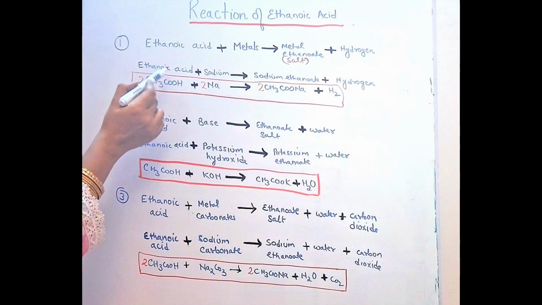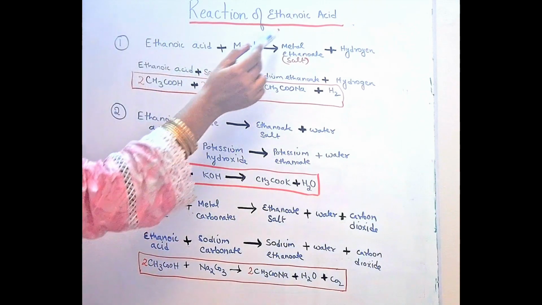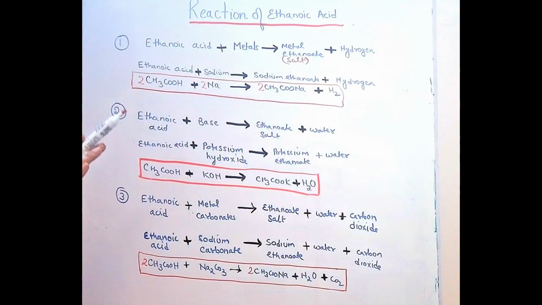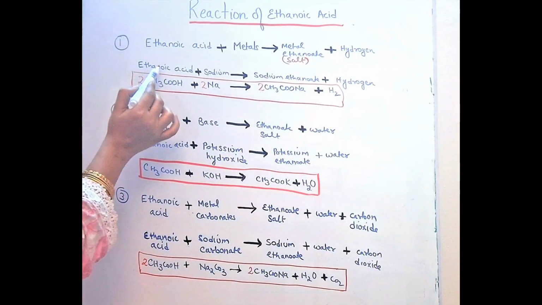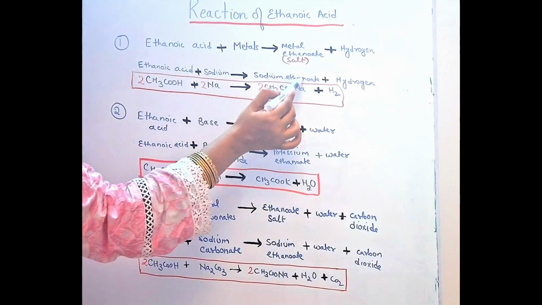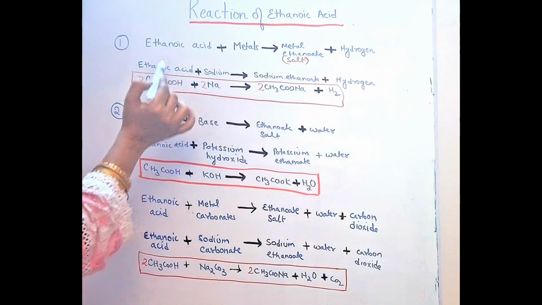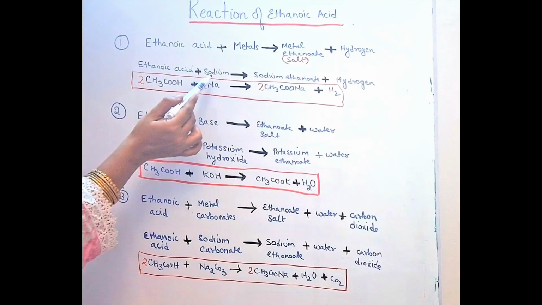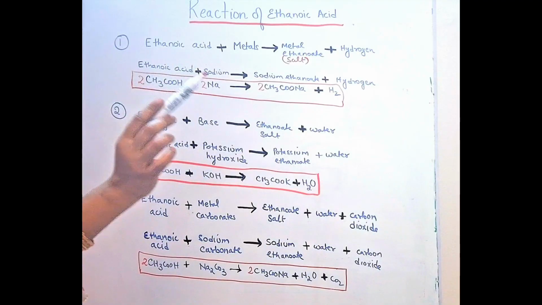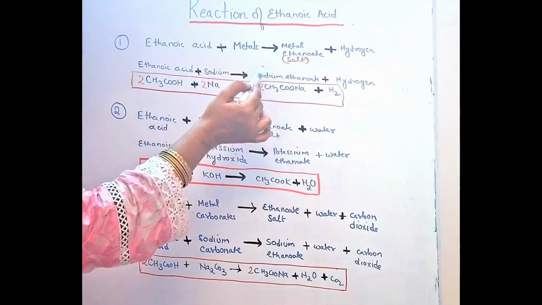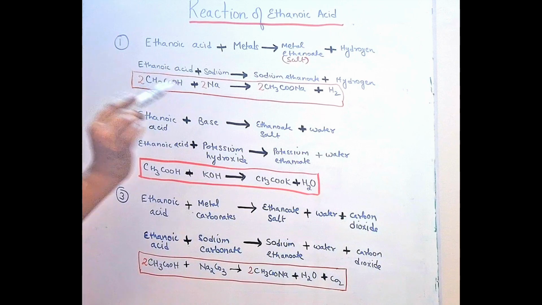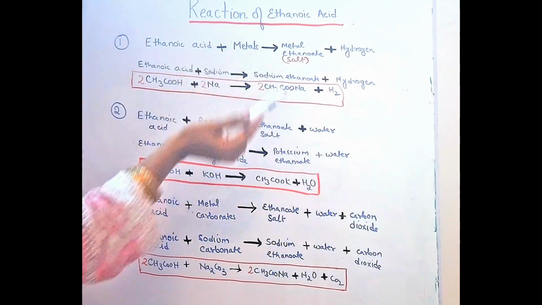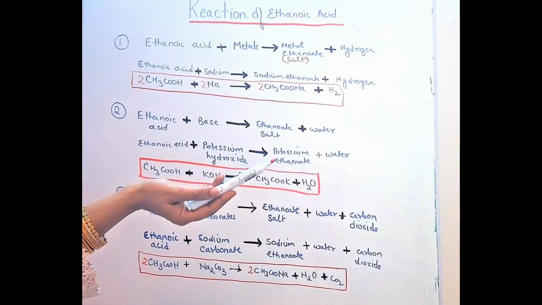For example, when ethanoic acid reacts with sodium, the salt formed will be sodium ethanoate and the other product is hydrogen, because the reactants are sodium and ethanoic acid. If instead of sodium, ethanoic acid reacts with potassium, the name will change to potassium ethanoate, because I used potassium for the reaction.